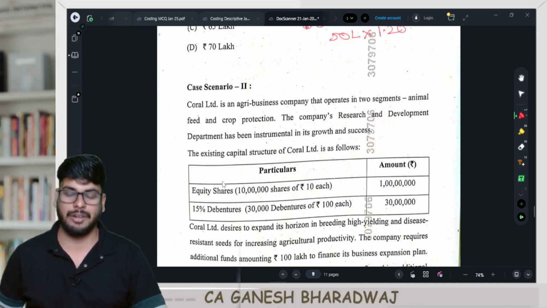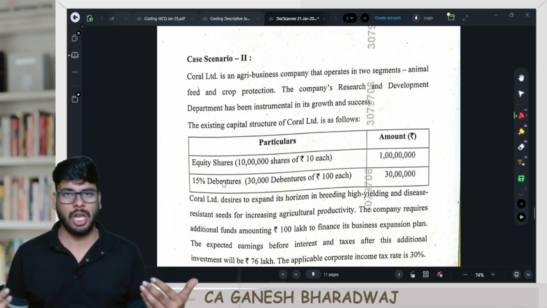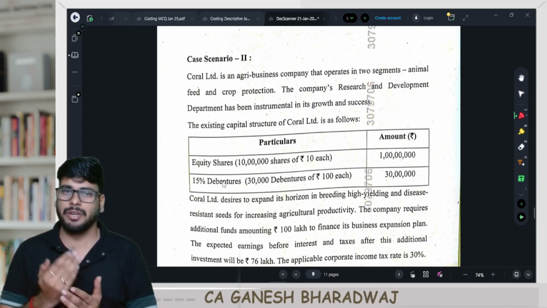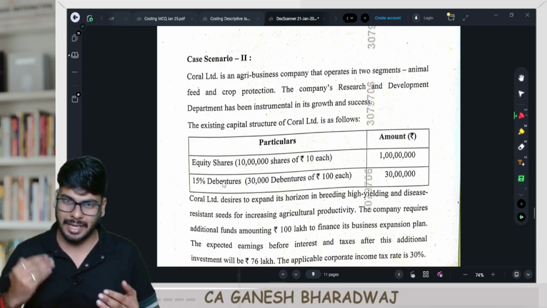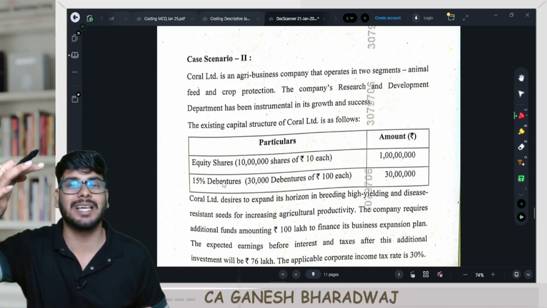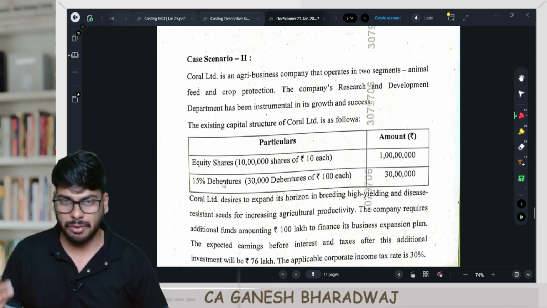Now comes the case scenario number 2. This was a little bit lengthier in order to solve. Now that I've solved everything and I've kept it here, it's fine. But in the exam, all of this question came in. Yes, it would have taken some time, but trust me, guys, it was not difficult. It was just a little more lengthier as compared to the other questions. Right now, I'm just reading out the question for you.